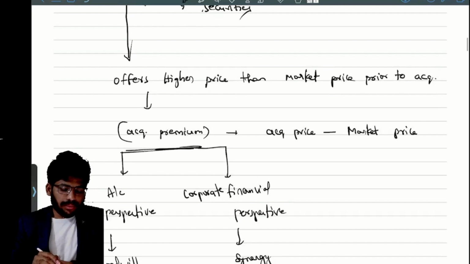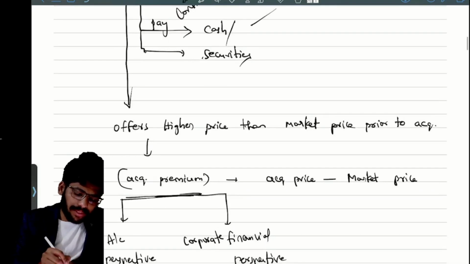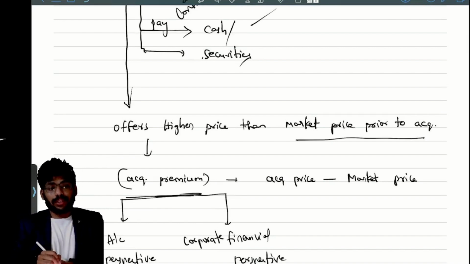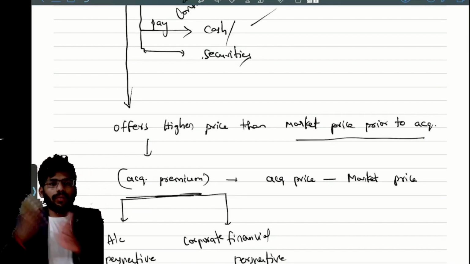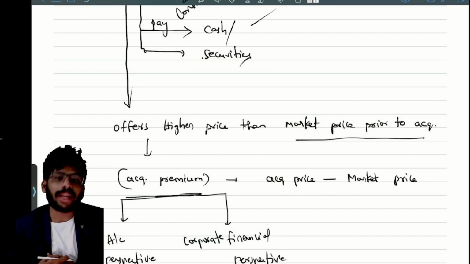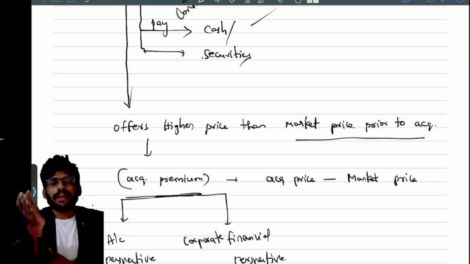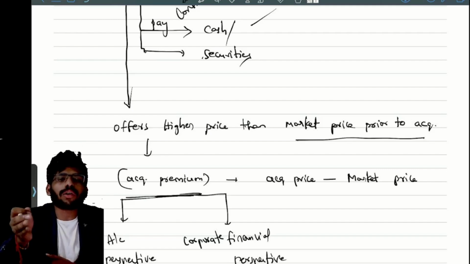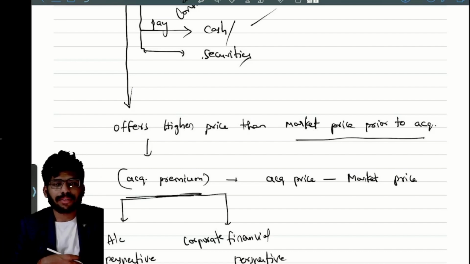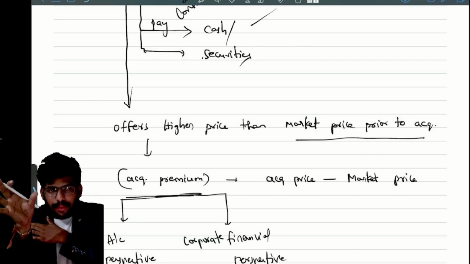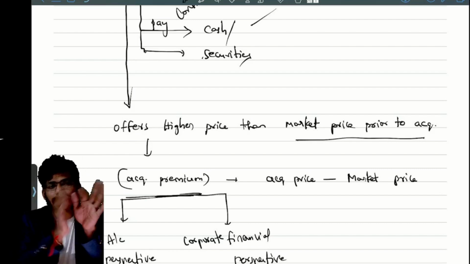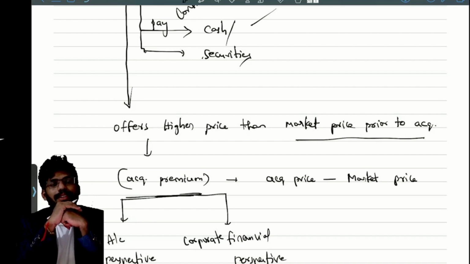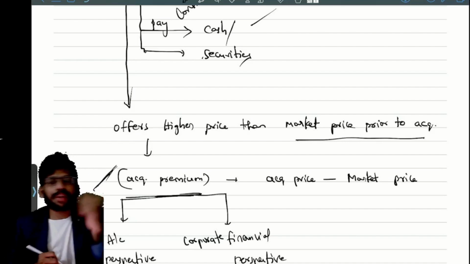Correct? So generally, we need to offer a higher price than the market price prior to acquisition. A Limited needs to offer a higher price than the market price before acquisition. Suppose the market price is 100 rupees, we need to offer more than that. Then they will accept. Otherwise, they will not accept. Correct or not? So suppose the market price is 100. We are offering 120. The 20 rupees is extra. That is nothing but acquisition premium.